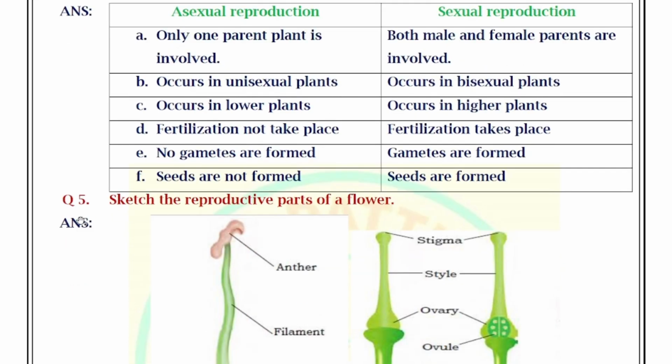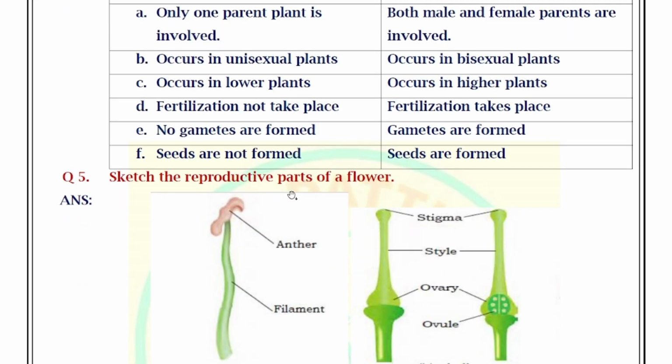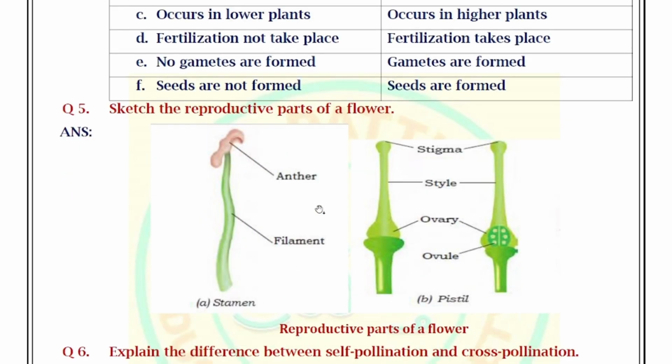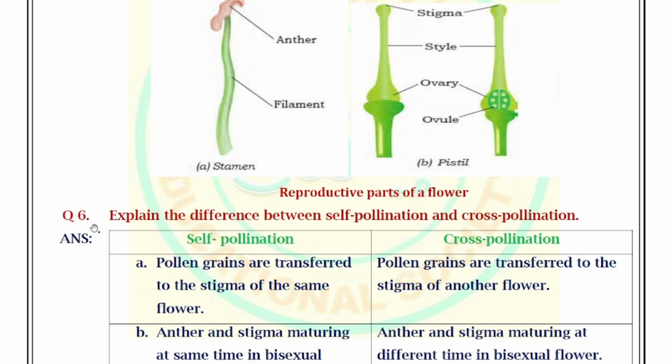Next, move on to fifth question. Sketch the reproductive parts of a flower. Look at this. This is stamen, the male reproductive part. This is pistil, the female reproductive part.